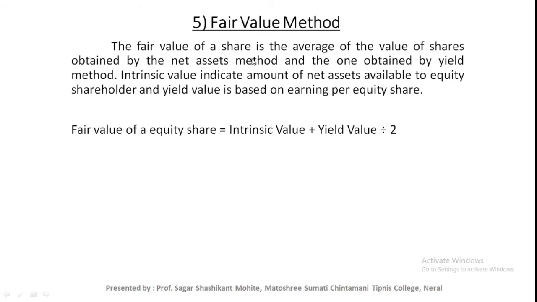Okay, the fair value of a share is the average of the value of shares obtained by the net asset method, that is, the intrinsic value method, and the one obtained by the yield method. Okay, that is the second method. Intrinsic value indicates the amount of net assets available to equity shareholders, and yield value is based on the earning per equity share. We just need to average out those two methods, and you will find the answer, that is, the fair value of equity shares. Okay, this is the fair value method.